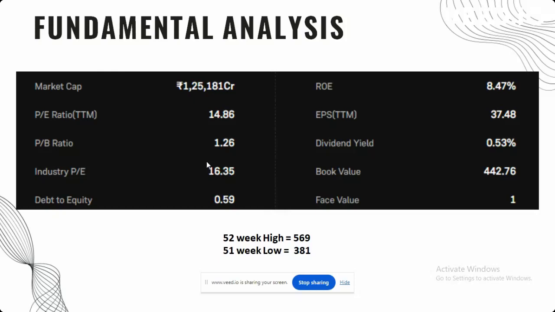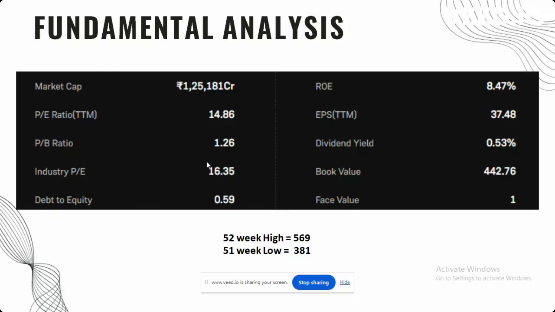Next, we have the PB ratio. PB ratio is called the price to book ratio. It measures the market valuation of a company related to its book value. Then we have debt to equity, ROE, and dividend yield. So let me give the basic information of these concepts. Debt to equity is 0.59, which means how much debt a company has compared to its assets.